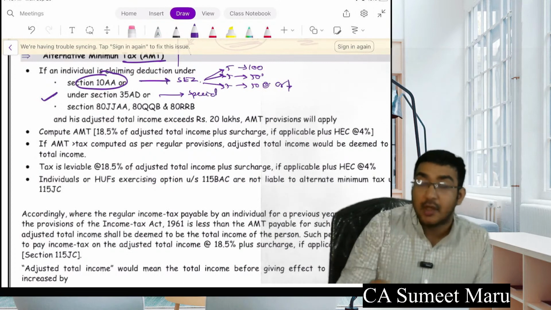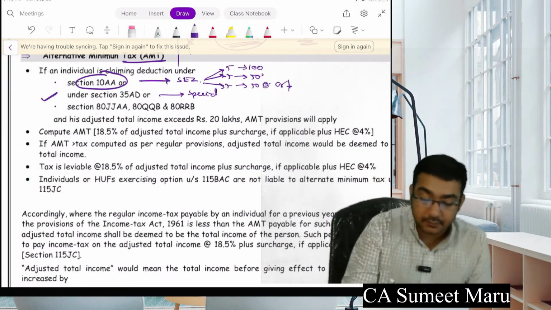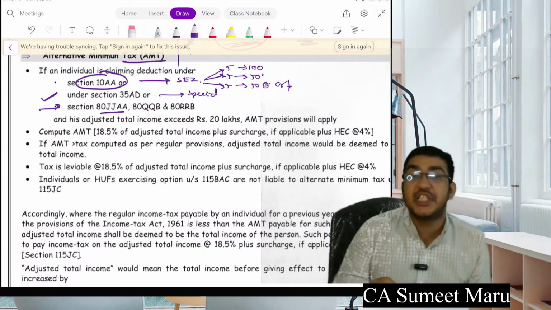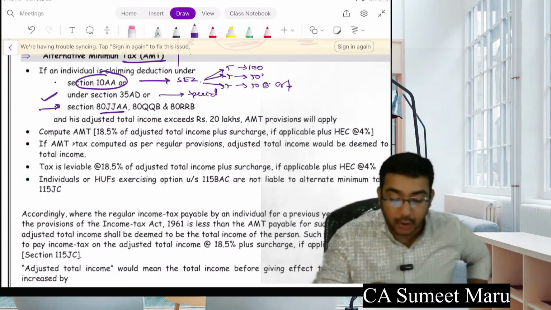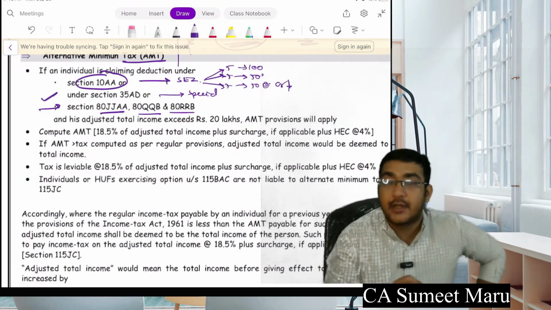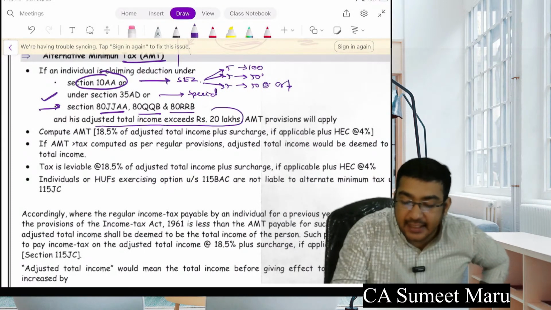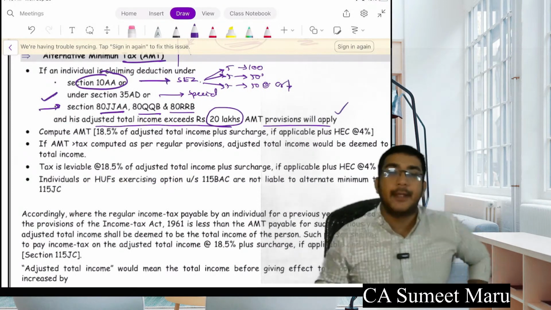You remember the story, all 14 businesses. Or someone has claimed a deduction under chapter 80JJAA, that is employment for additional employees, 80QQB for royalty from books, 80RRB royalty from patents, and his adjusted total income exceeds 20 lakhs, the AMT provisions will be applicable.